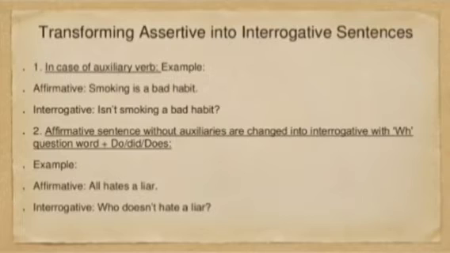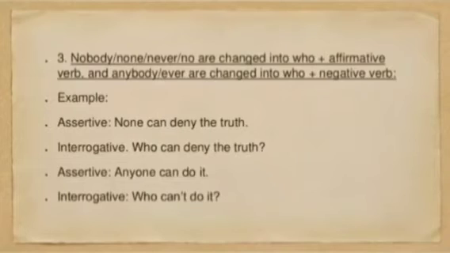Affirmative sentences without auxiliaries are changed into interrogative with WH question word. Do, did, does. Affirmative: all hate a liar. And what do you have to do? We have to make it who does not hate a liar. Next, nobody, none, never, no are changed into who plus affirmative. And anybody, ever are changed into who plus negative verb.